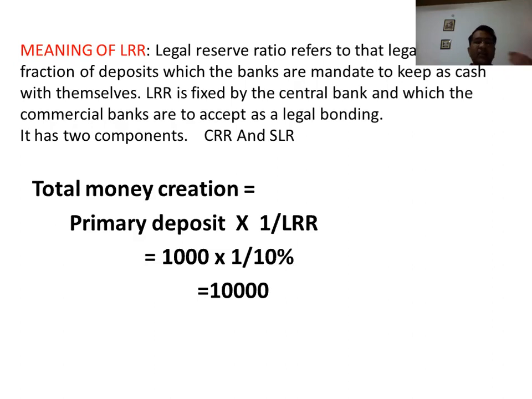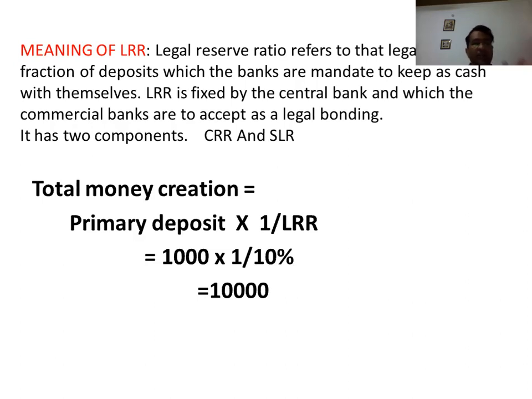For total money creation, for example, we take the formula for how a bank creates more credit: primary deposit into 1 upon LRR. If LRR is 10% and 1,000 rupees is the primary deposit, the bank can create 10,000 rupees. It means if your primary deposit is 1,000 and LRR is 10%, then the bank can create 1,000 times 10, that is, in 10 times the credit.